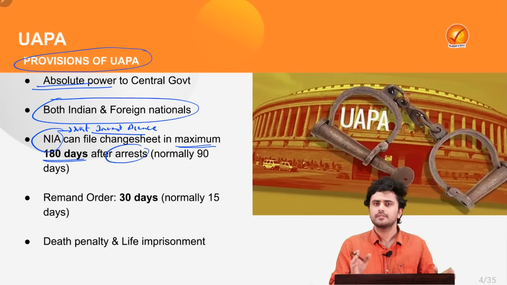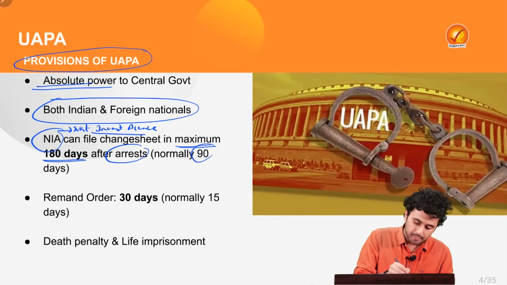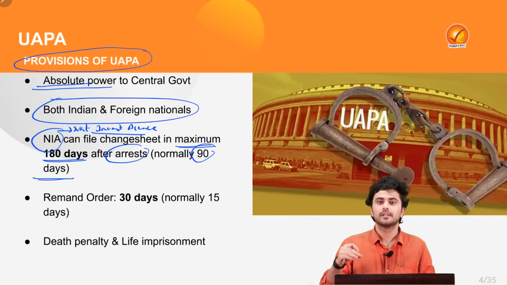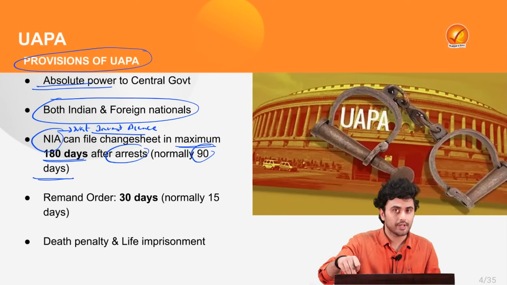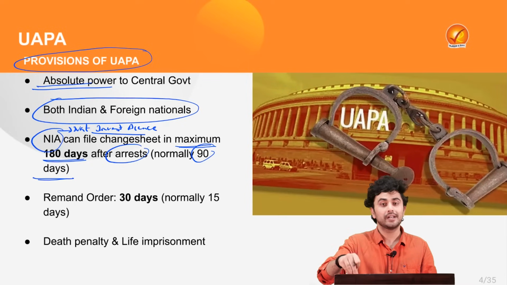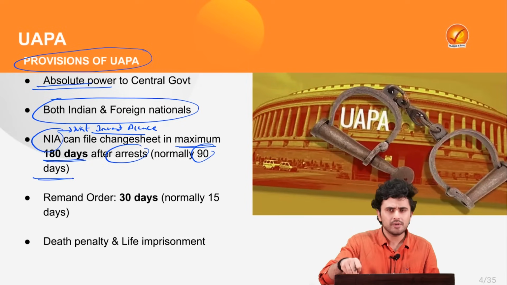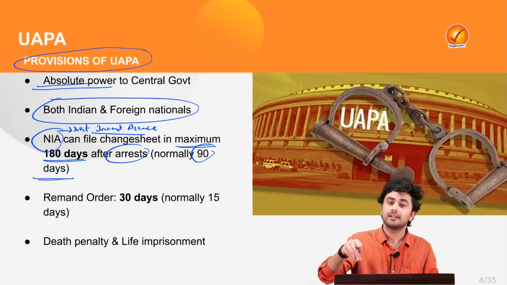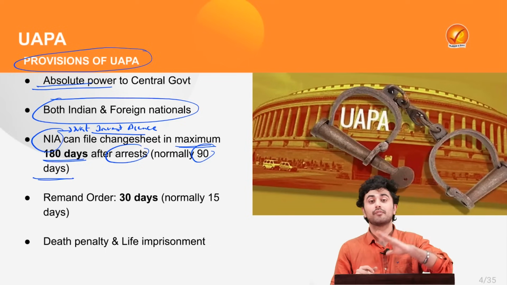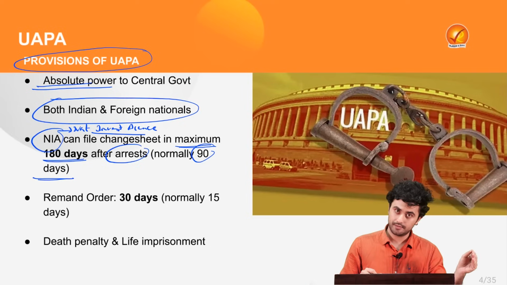Under the normal laws, in normal cases, that period is only 90 days, which means that the agency can arrest you today and it can take up to 180 days during which you will be detained and put under thorough investigation and inquiry, and the NIA has the authority to file the charge sheet after 180 days or 6 months.